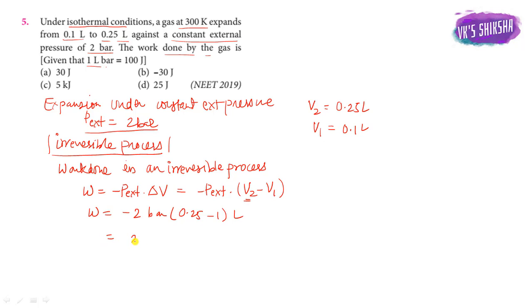So it is minus 2 into 0.15 liter bar, which is minus 0.3 liter bar. Since 1 liter bar equals 100 joule, minus 0.3 into 100 joule gives minus 30 joule. The answer is minus 30 joule. Well done, so option B is the correct option.